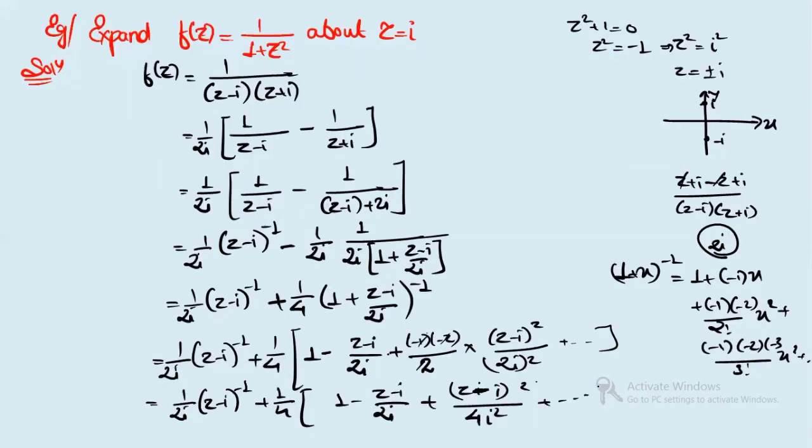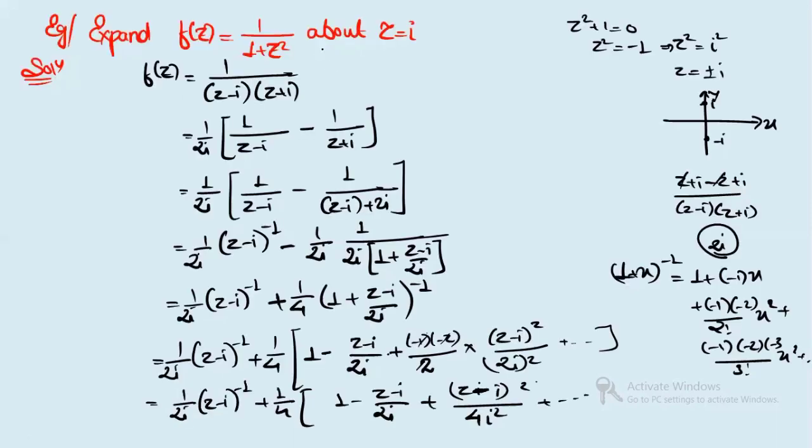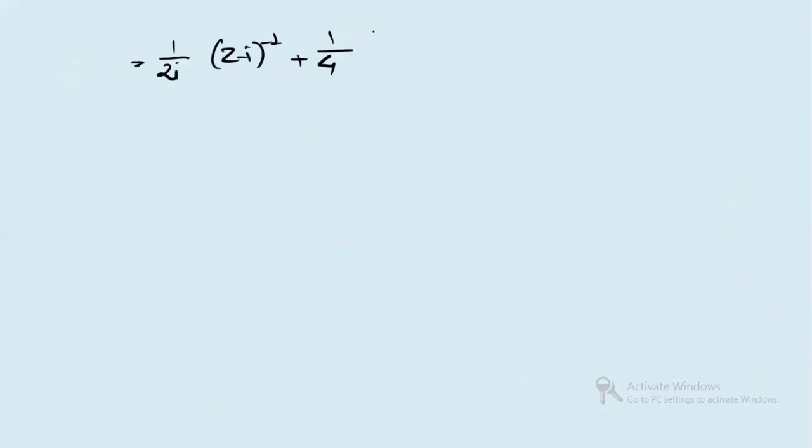Now, finally, what you will write here, the first term was 1 by 2i, right? (z minus i) to the power minus 1 plus 1 by 4. Yes or no? Outside it was 1 by 4 only. This term you can write as summation n equals 0 to infinity, minus 1 to the power n.